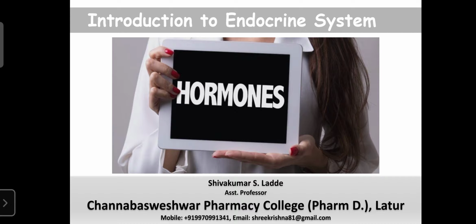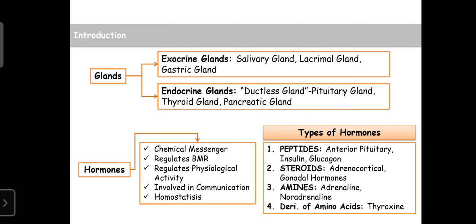So dear students, already in the last class we learned about the endocrine system. How the glands are categorized into two types, exocrine and endocrine, then the types of hormones, and what the role of the hormones is, how hormones can regulate the physiological functions of our body. Hormones have a variety of functions.